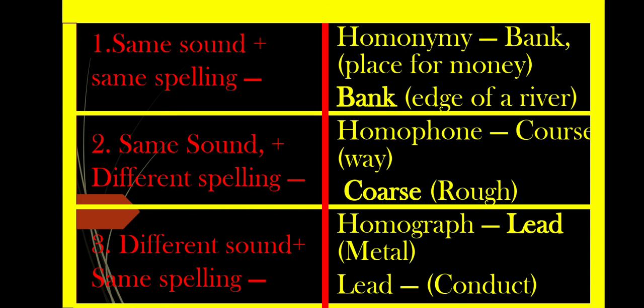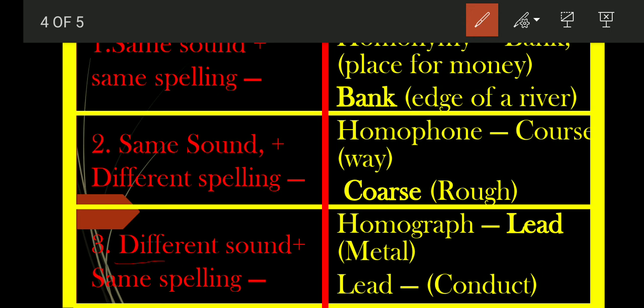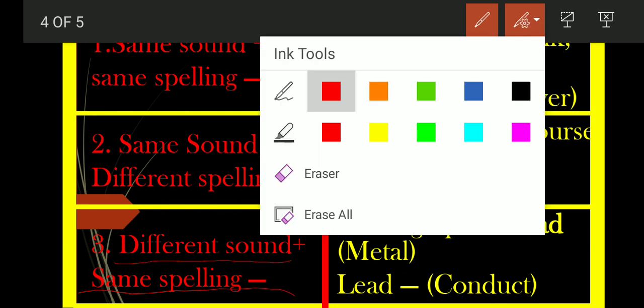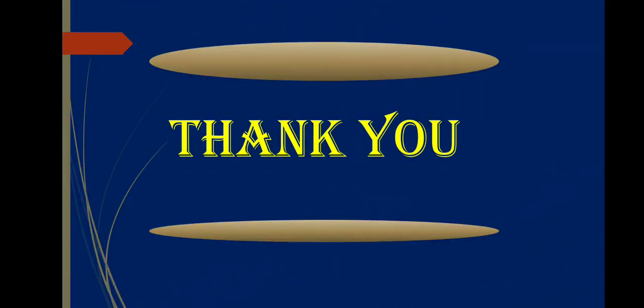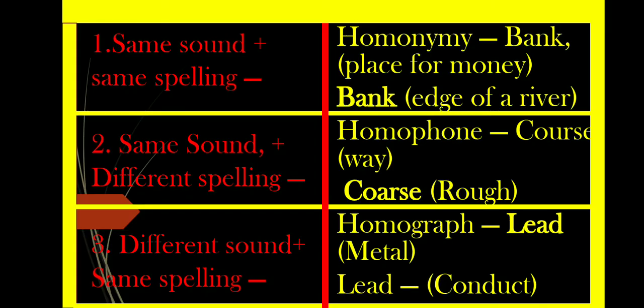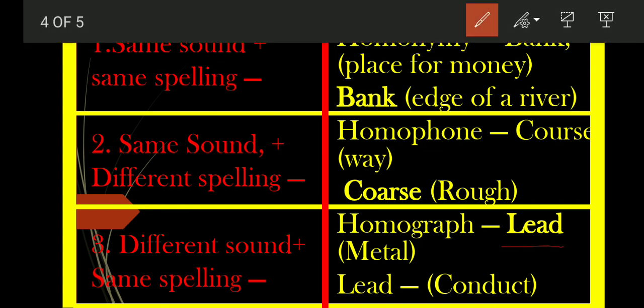Another part is there, that is homograph. What is homograph? Homograph is different sound, different pronunciation, but same spelling. For example, lead and lead. So L-E-A-D. For example, Virat Kohli will lead the team. Virat Kohli will lead the Indian cricket team.